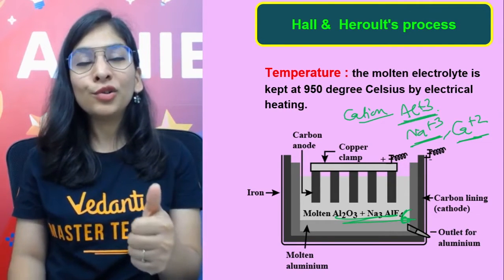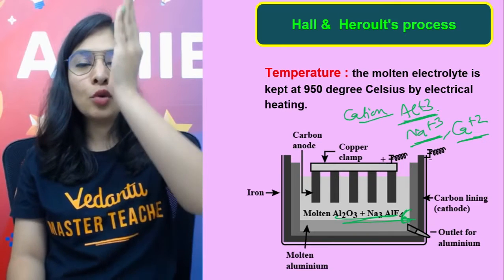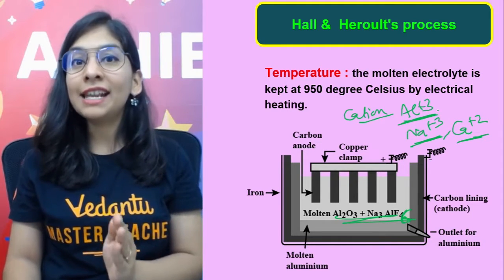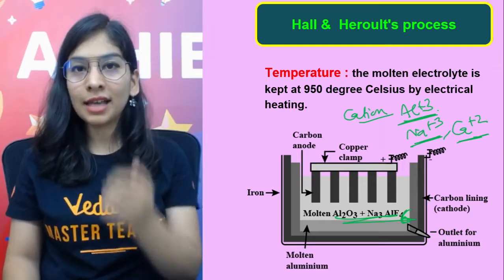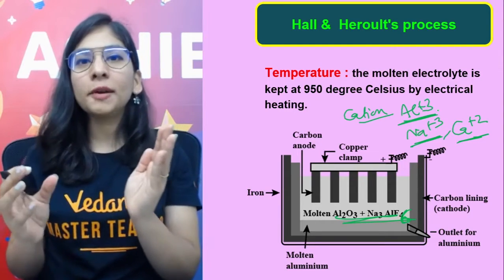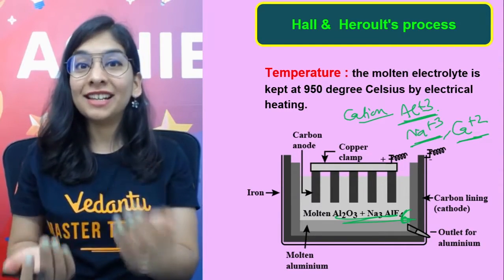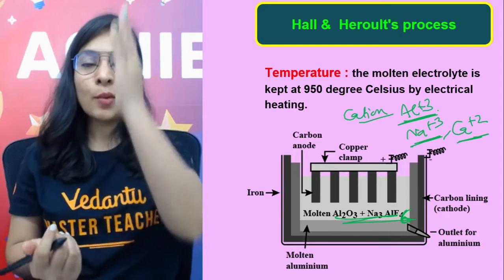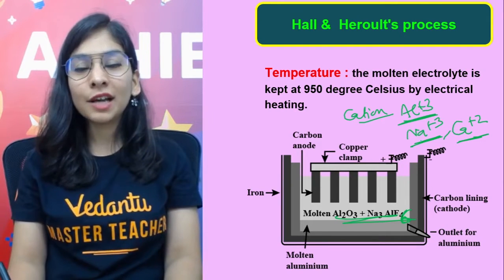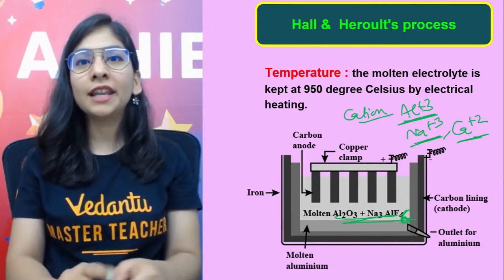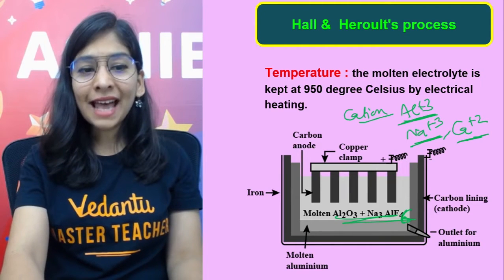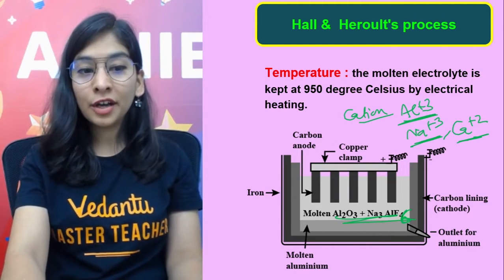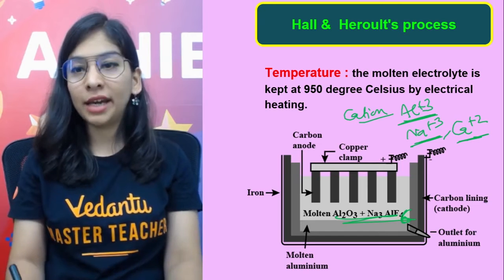Now, I already told you the reactivity series, that when we move in the reactivity series, their tendency to lose electron decreases, so their tendency to gain electron increases. So in the reactivity series, first comes sodium, then calcium, and in the last aluminium. Means aluminium is less electropositive, so has maximum tendency to gain electron.